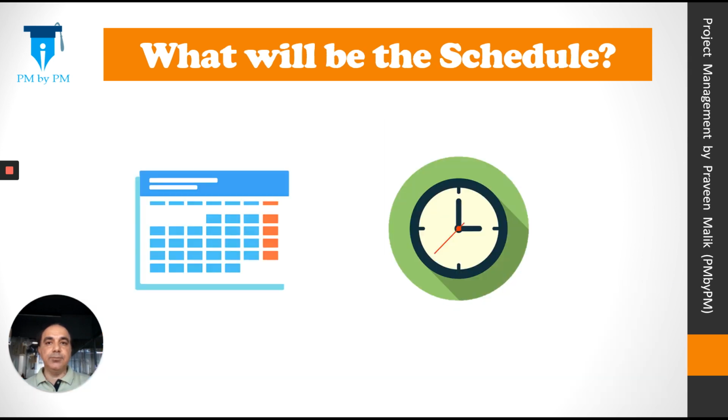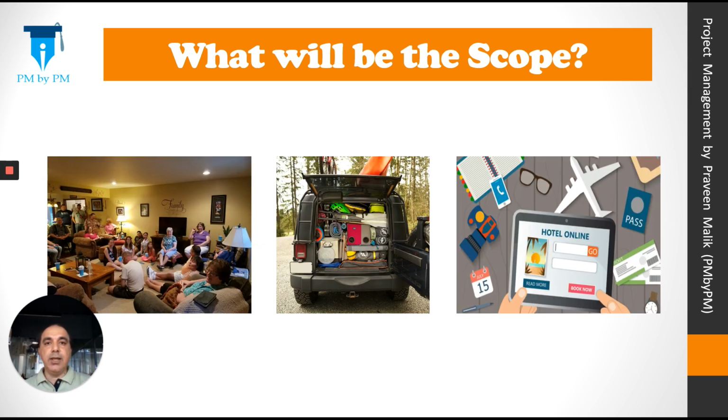Then you might ask, what will be the schedule? The schedule would be the time required to go to the destination, the time spent at the destination, the kind of activities that we will do, etc. Then you might ask, what will be the scope? Scope is the work that you'll do to make the whole trip enjoyable, like booking the hotels, booking the transportation, taking the insurance, etc.